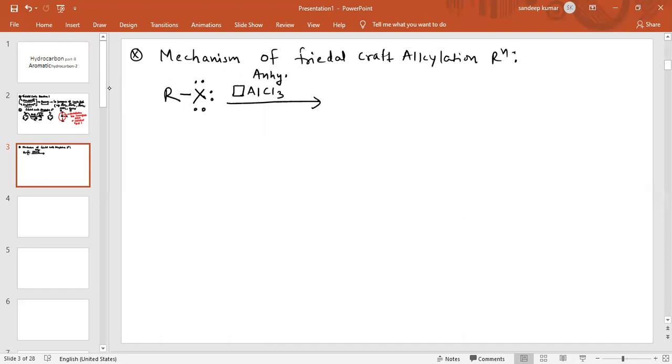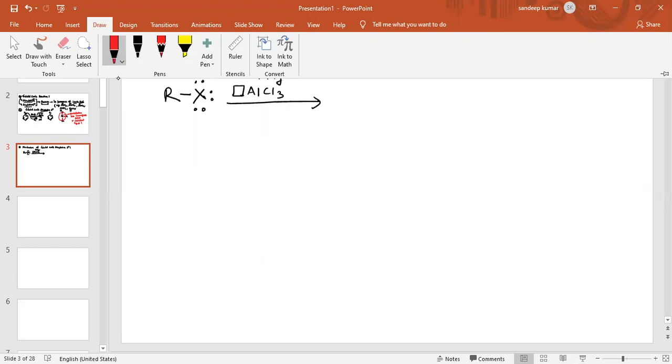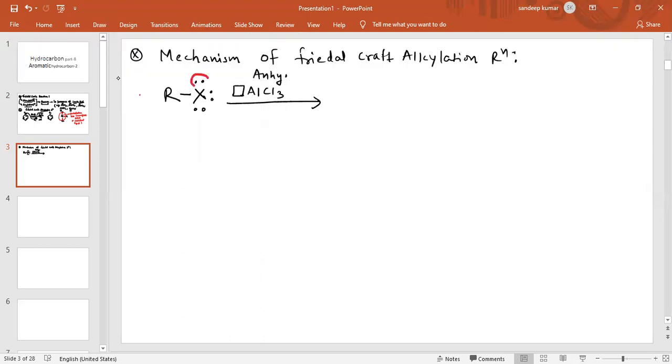This lone pair of electrons will be donated into the vacant orbital of aluminium, because AlCl3 is a Lewis acid, and a Lewis acid is electron deficient, therefore it can accept electrons. All electron deficient species can accept electrons. Now what happens?